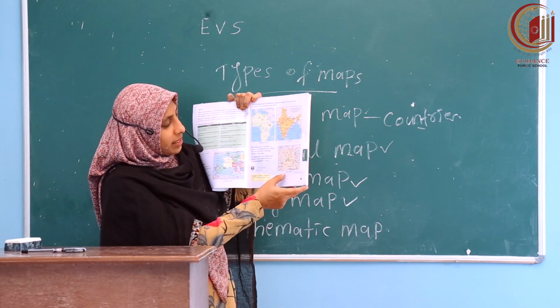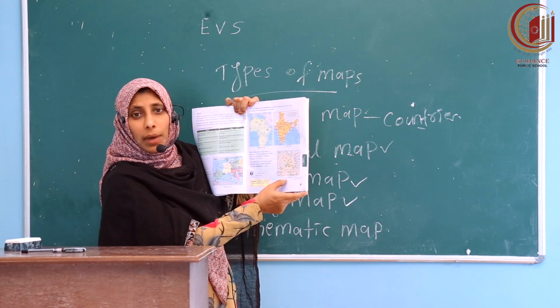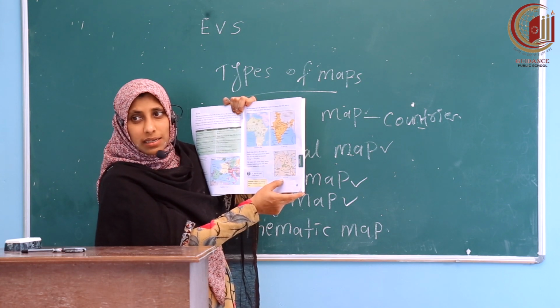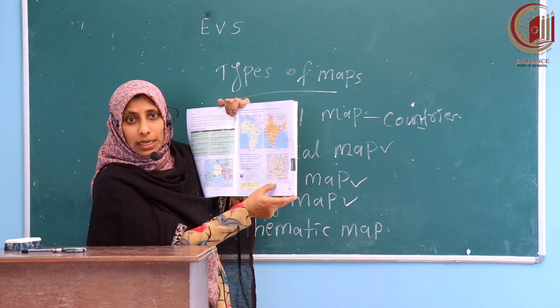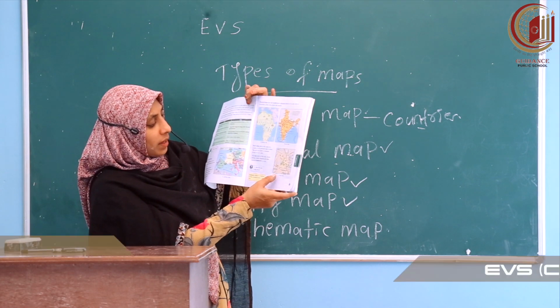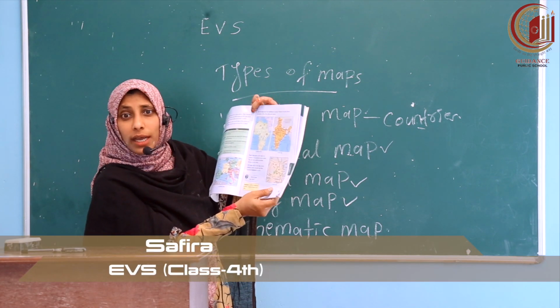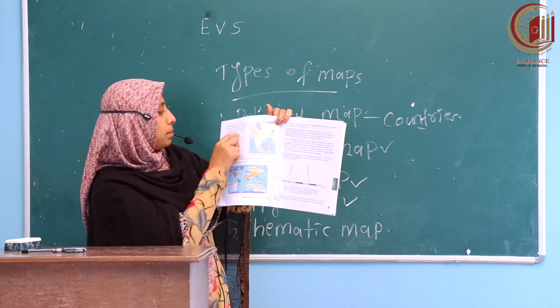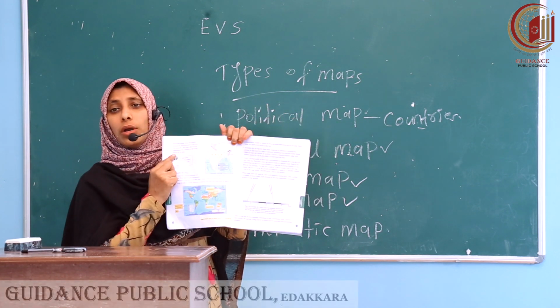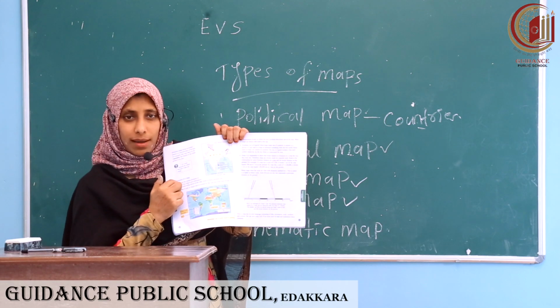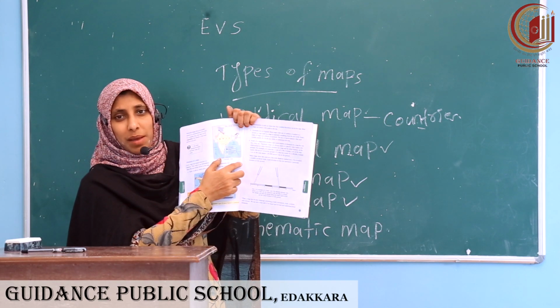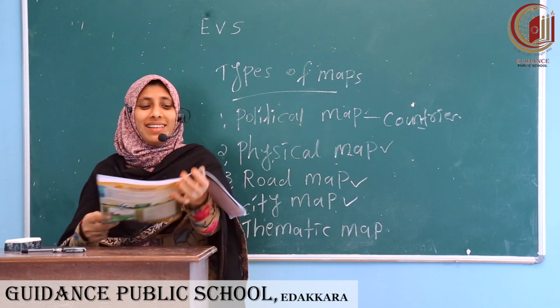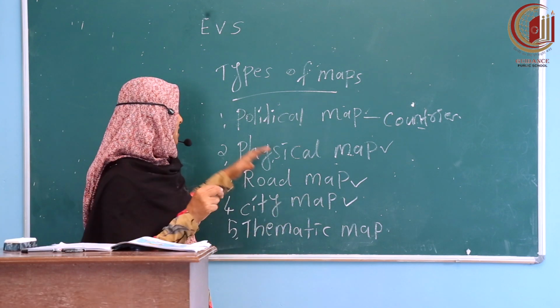And next, the city map shows the main things in a city: hospitals, hotels, railways, streets, roads, etc. Last, the thematic map shows the vegetation or climate, crops grown there. This is the vegetation map. Okay, these are the maps we discussed today.